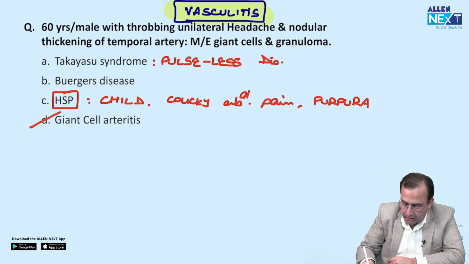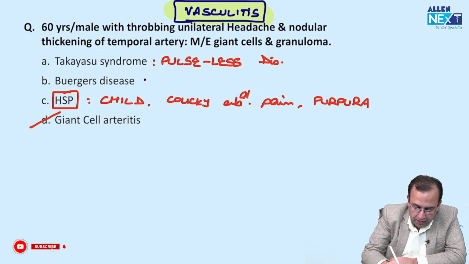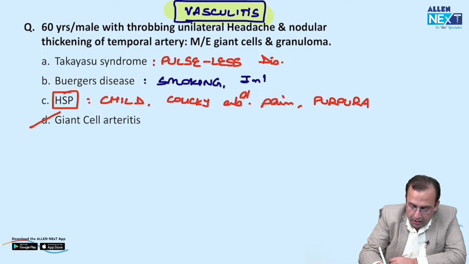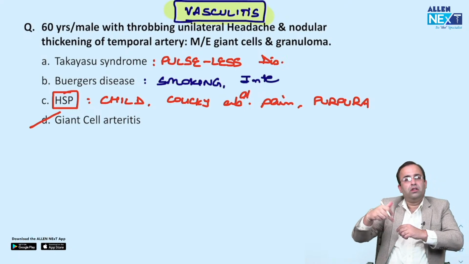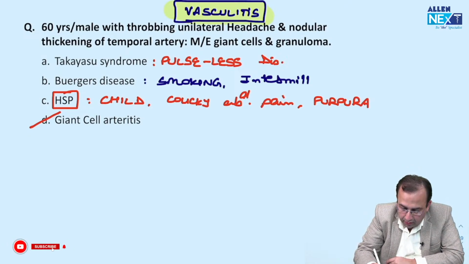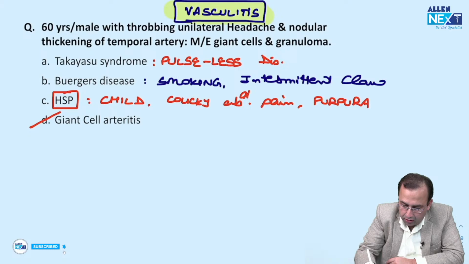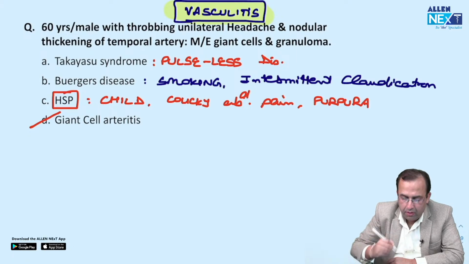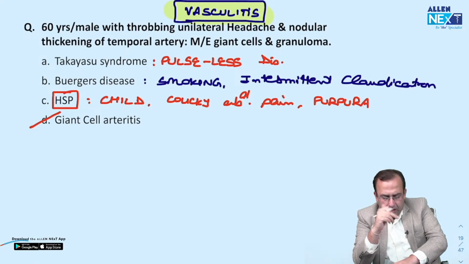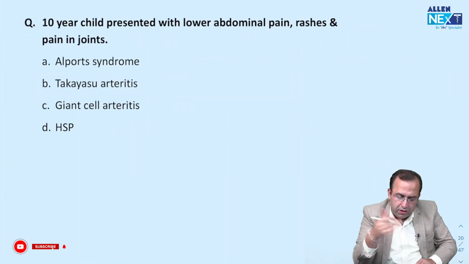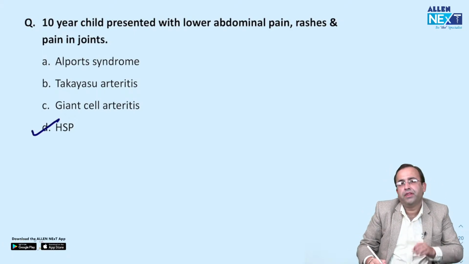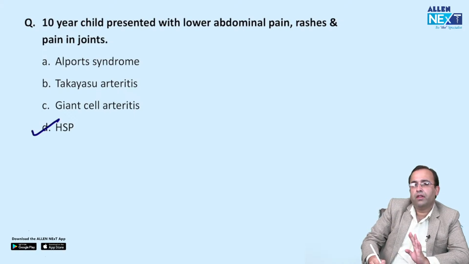And lastly, Buerger's disease. It is the most common vasculitis associated with smoking. Which vessels are affected clinically? The peripheral vessels, radial and tibial. So clinically, it is associated with intermittent claudication, that is pain while walking. These are the vasculitis. Let's have a look at another question. A child with abdominal pain, rashes and arthritis. Which vasculitis? HSP, Henoch-Schönlein purpura.